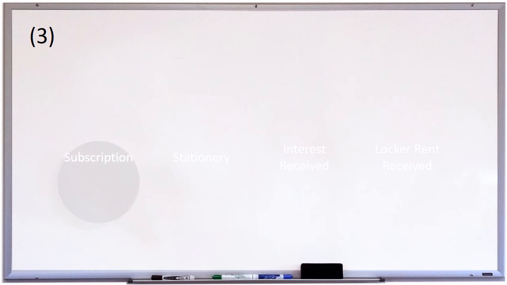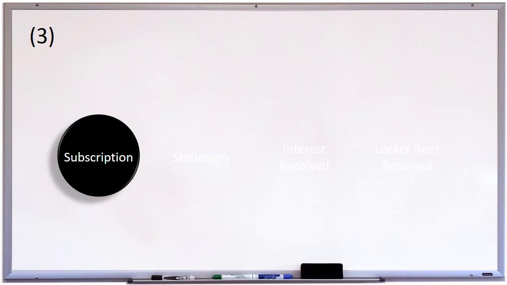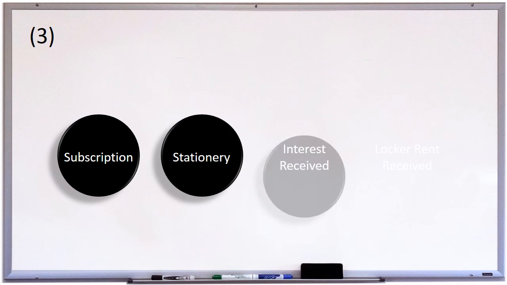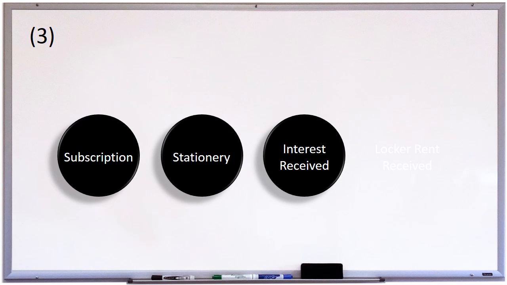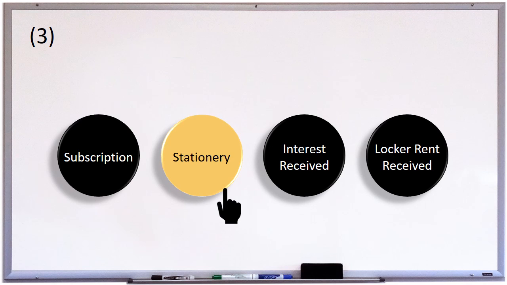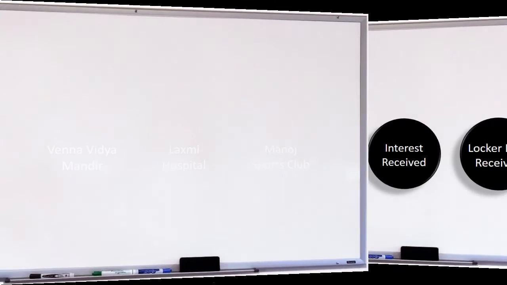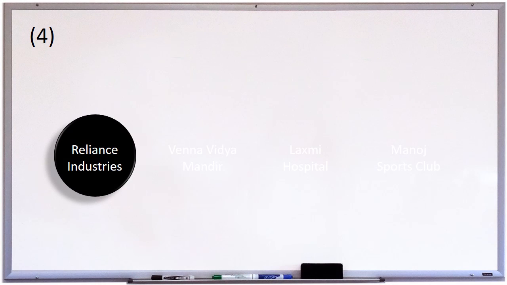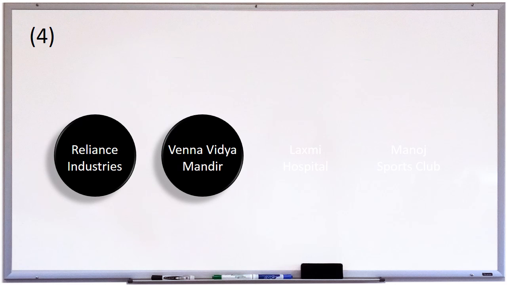3. Subscription. Stationery. Interest received. Locker rent received. And the odd one is stationery. 4. Reliance Industries. Venna Vidya Mandir.